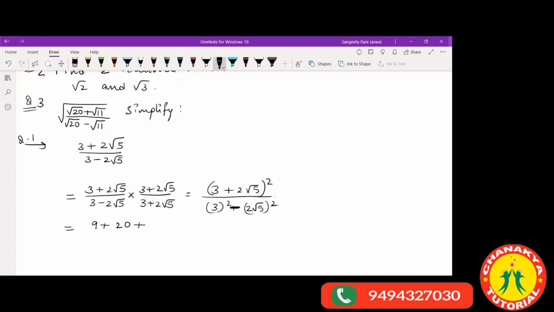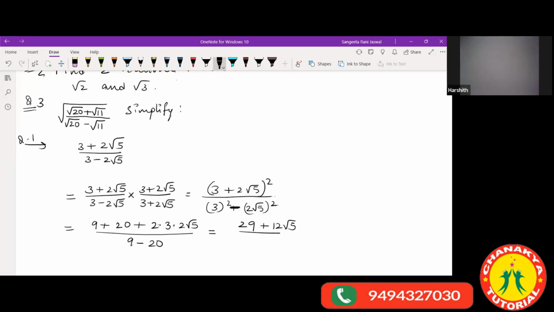Okay, then you have the 2ab part. So 2 into 3 is 6, then 2 into 2 root 5. Upon you have 9 minus 20. You understood this, children? So this becomes 29 plus 12 root 5 upon minus 11.